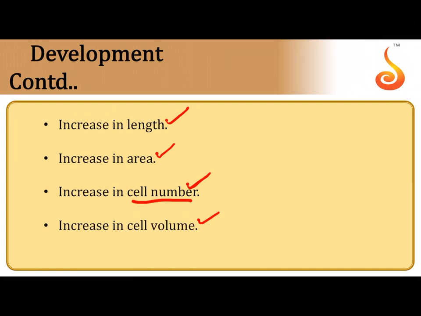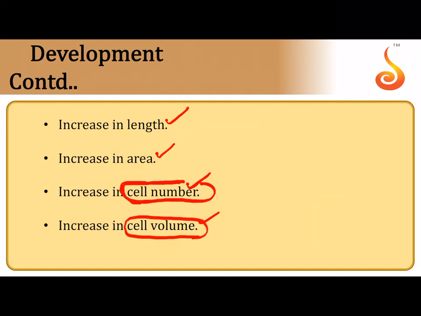For cell number, you can say root tip cells. In a maize root tip, each root tip meristem is adding about 17,500 cells per minute. So you can see that per minute there is an increase in cell number by 17,500 in the case of a maize root meristem. And cell volume, like in a watermelon, when the watermelon starts increasing in its size, the cell is known to increase in its volume by 3,50,000 times.